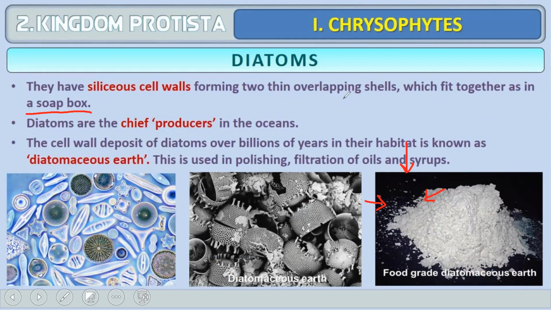The cell wall deposits of diatoms over billions of years in their habitat are known as diatomaceous earth. This is used in polishing and filtration of oils and syrups in industry. So there is a role of diatomaceous earth. The role is that it has been used as a polishing agent, and also it is being used for filtration purposes in oil industries and syrup industries.